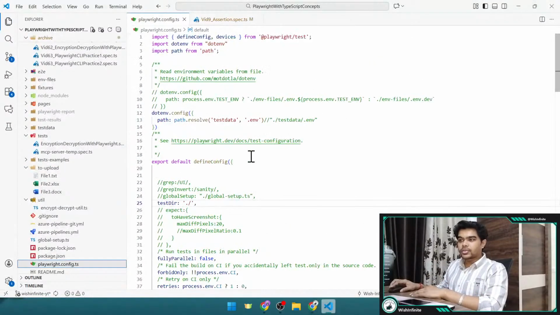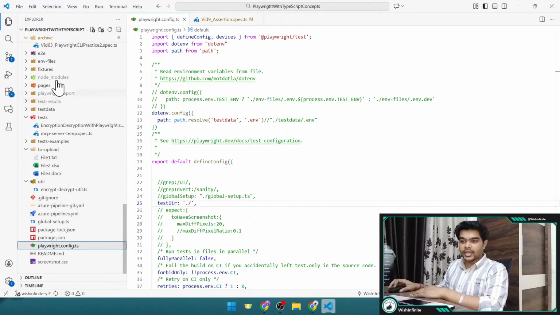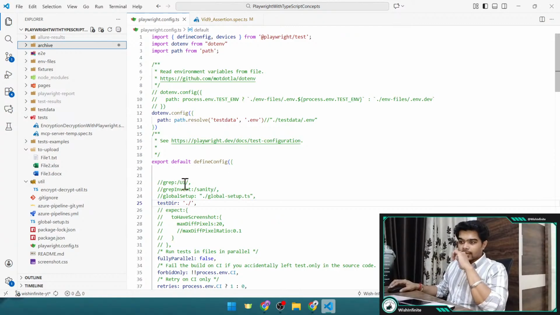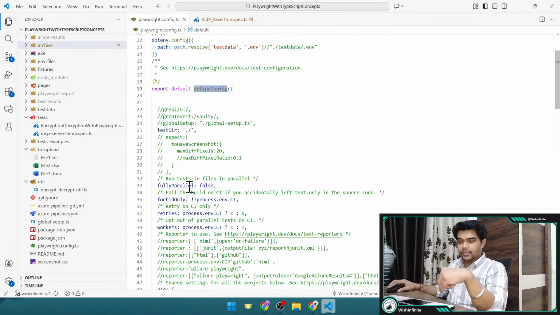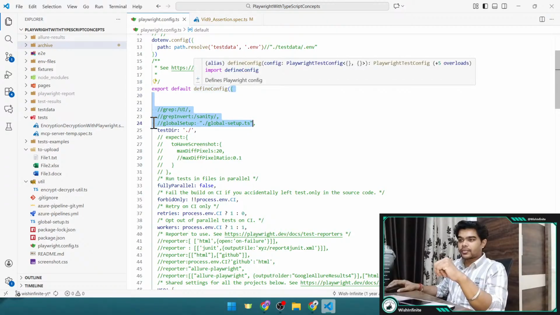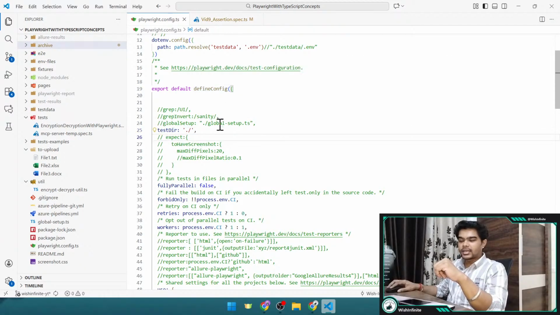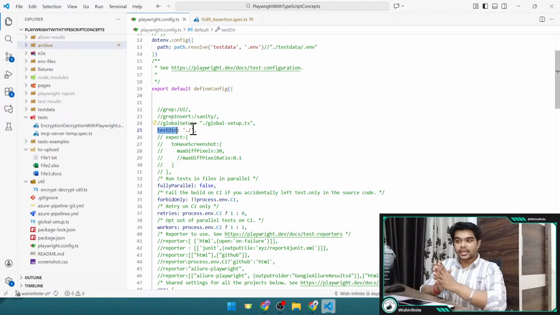So here on VS Code, as you can see, this is the playwright.config.ts file, which you will see directly inside the playwright project folder, right? So this is the structure. We import defineConfig from the playwright test. Here you export default defineConfig, and inside it there would be different options. The first argument for this defineConfig is not necessarily first, you can provide it at any position, right? Here we have this testDir, and here we can mention the directory inside which your tests are there, right?